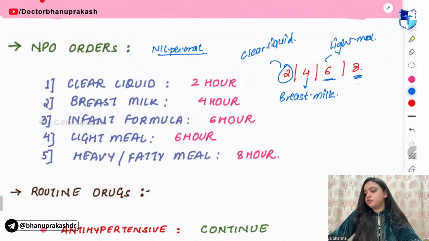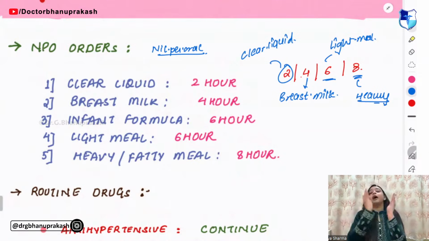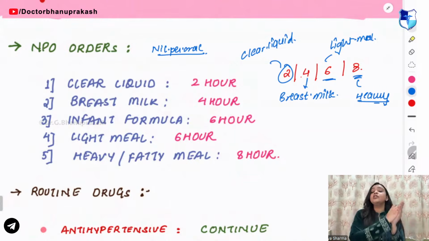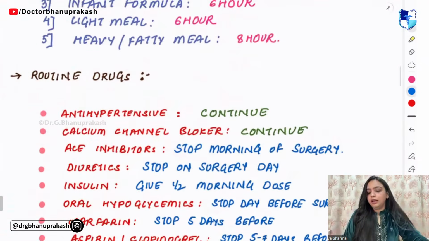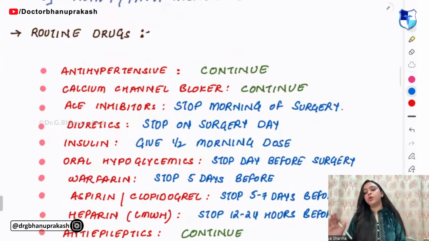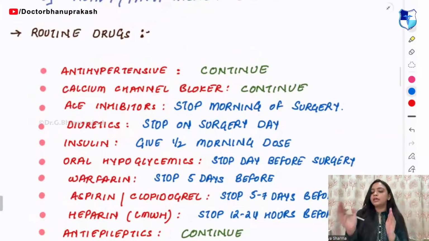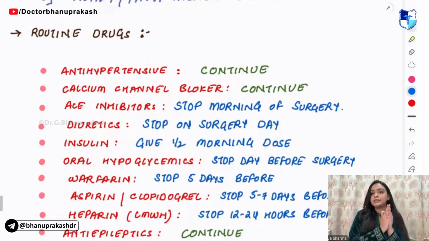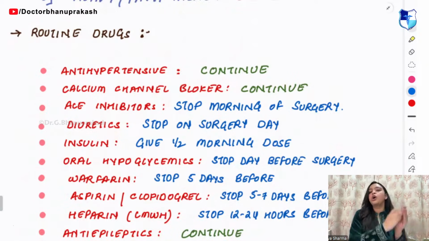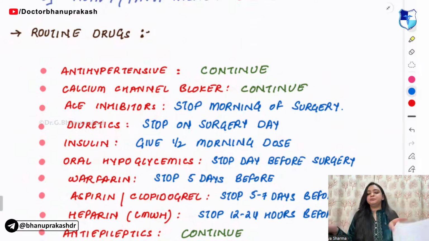And 8 one is for the heavy. So remember, the heavier the meal, the earlier we have to stop it, right? Next, coming on to the routine drugs. Now, these questions can be asked in your exams, that they can give you any drug and ask you whether you have to continue that drug or stop that drug, right?